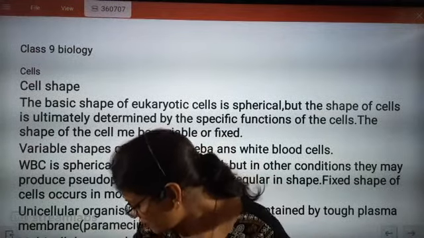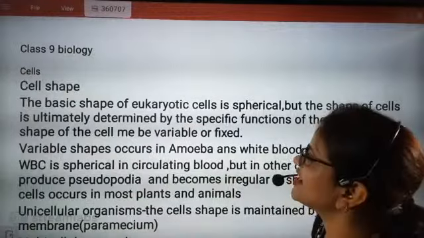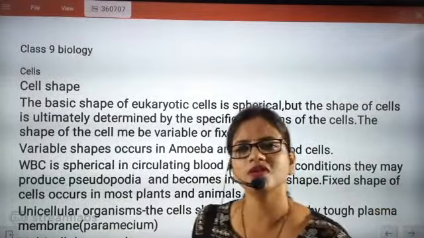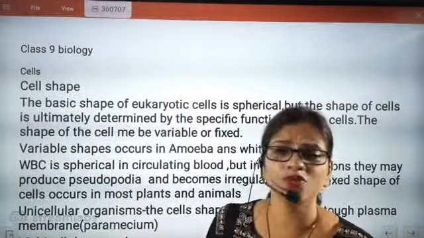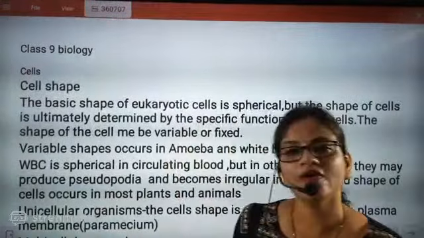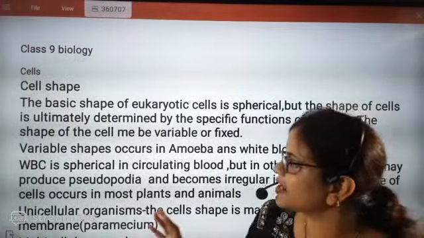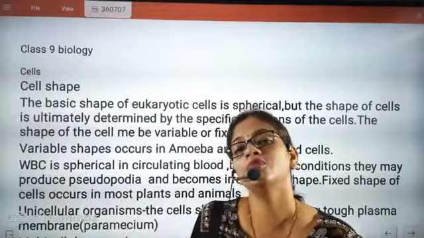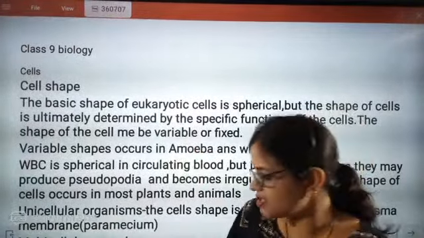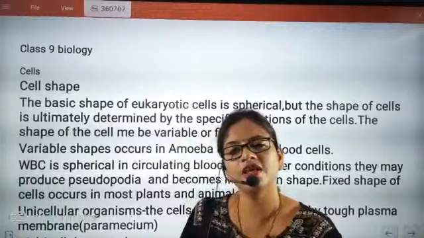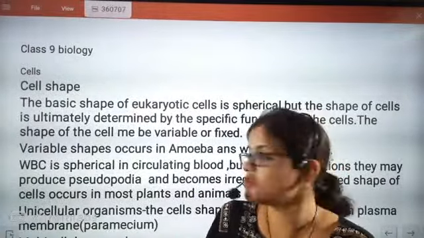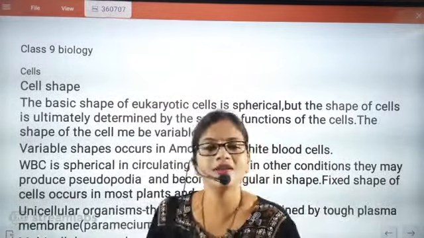Now look here. We are going to understand the different parts of cells. First is the shape of cells. Definitely, beta, now we are going to understand what can be the shape of cells. Already you know one very important piece of information about cells: in the human body itself there are 200 different types of cells. Think about it. 200 different types of cells present in the human body, and all cannot be round.